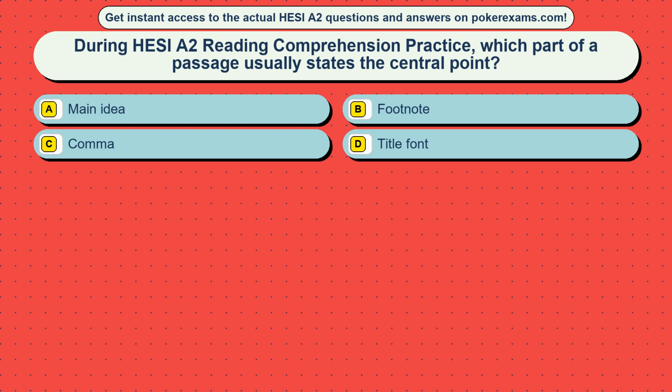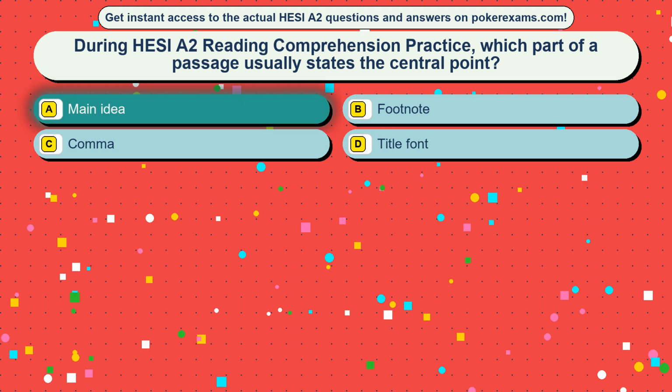Question 1. During HESI-A2 Reading Comprehension Practice, which part of a passage usually states the central point? Option A, main idea. Option B, footnote. Option C, comma. Option D, title font. The correct answer is option A, main idea.